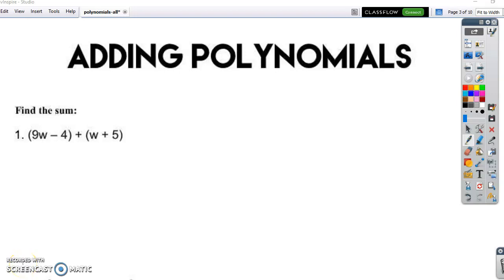Okay, so we're going to add some polynomials together. Remember that this is really just combining like terms. So the first one we are adding a binomial with another binomial. So when we're adding, there's no other steps other than we just have to combine like terms.